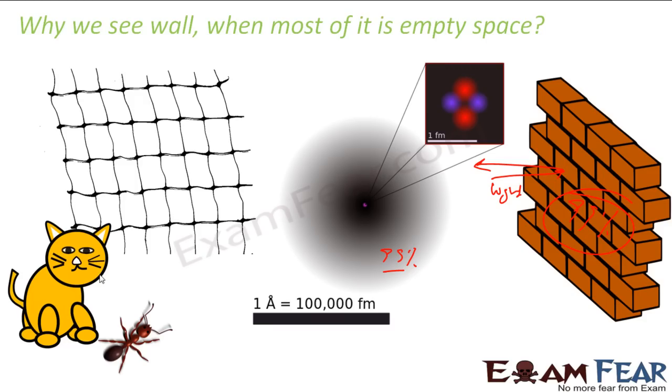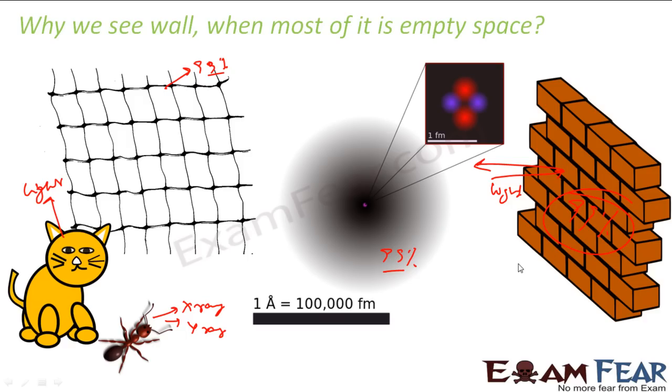This is as good as this example. If you see the net, in this net also 99% of the space is empty. Right? My light is like a cat. The cat won't be able to cross it. If the cat tries to hit it, it has to come back. But the ant is like X-rays or gamma rays here. It can cross. Hope you understand.